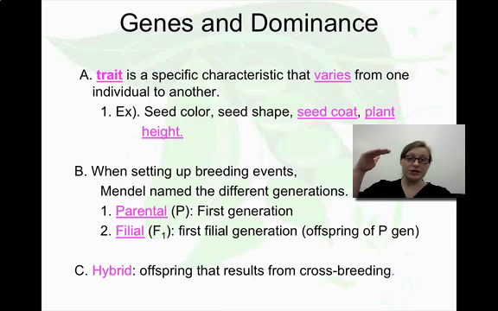So P generation is at the top. The babies that they make are going to be called the F1 generation. Okay? If we take two plants that are not genetically identical to each other and we crossbreed them, the offspring that result from that crossbreeding are going to be called hybrids. And that makes sense if you think about where the word hybrid pops into your head. Think about the popular car. Okay, it is a hybrid between running on gasoline and electric. So it contains traits of both a gasoline-powered car and an electric-powered car.